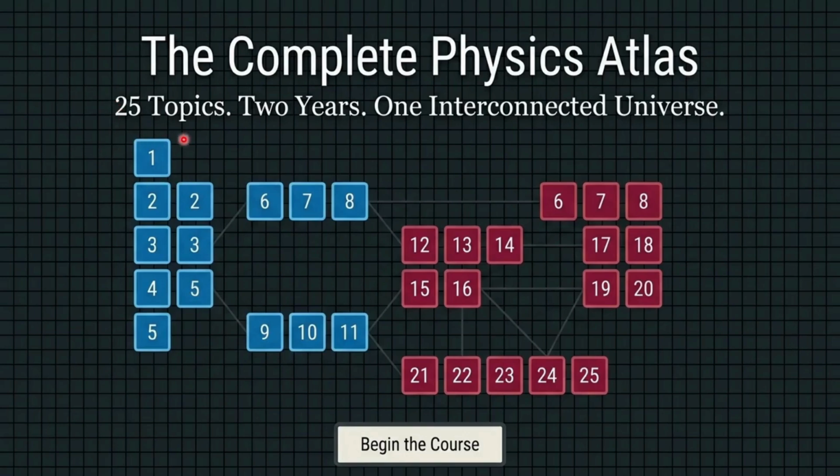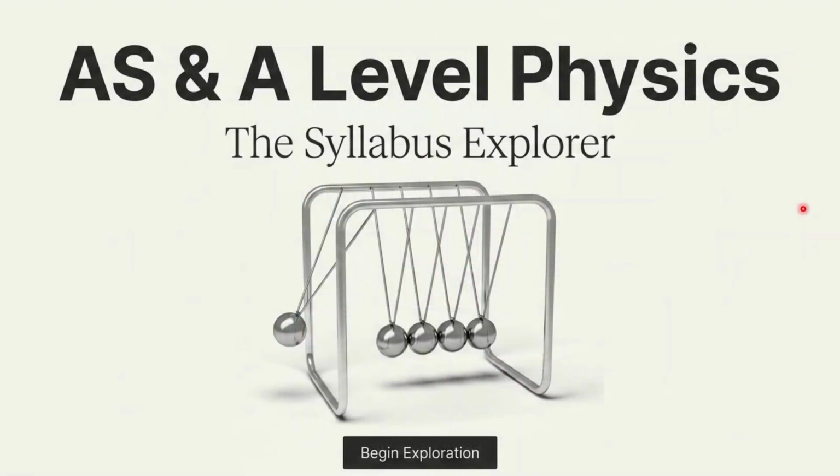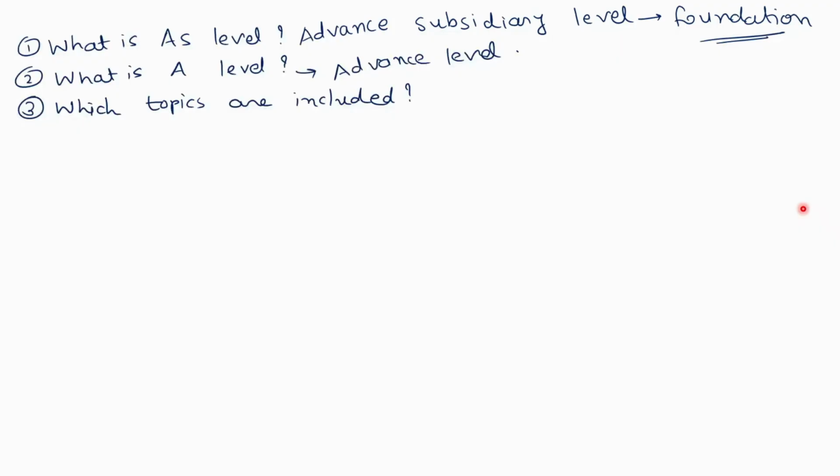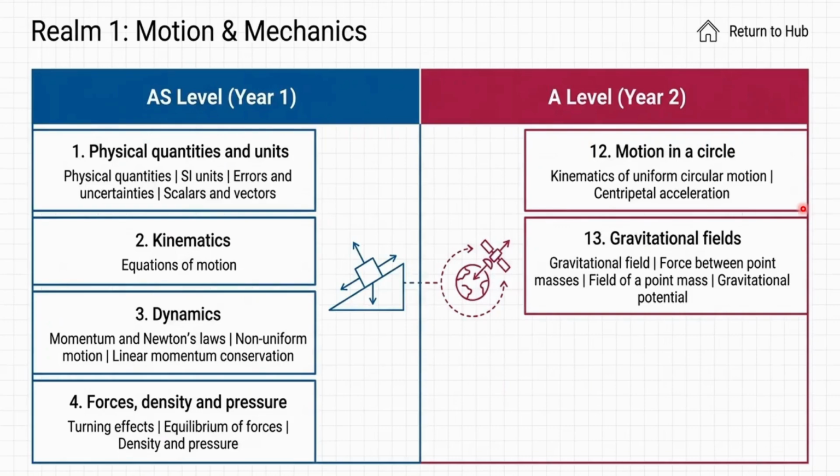So these are the 25 topics which are, I can say, interconnected with each other. I chose blue boxes for AS level, and red for A level physics. Today we talked about the complete syllabus of physics, AS level and A level. We will start the first unit of AS level, which is physical quantities and units, in the next video.